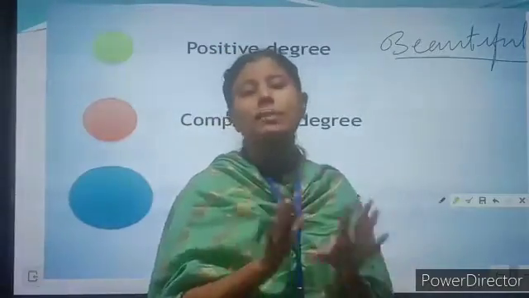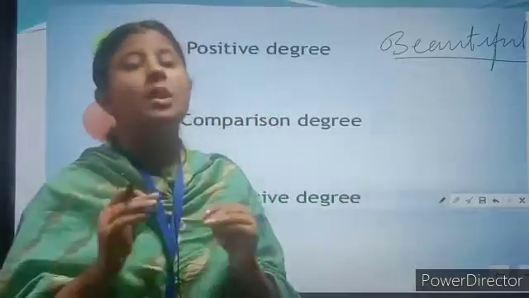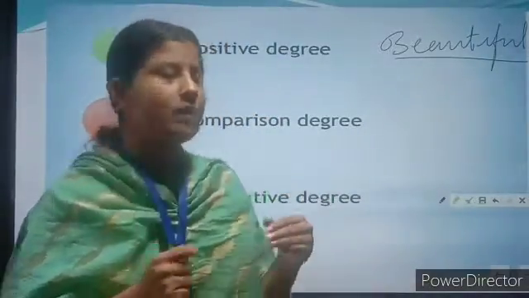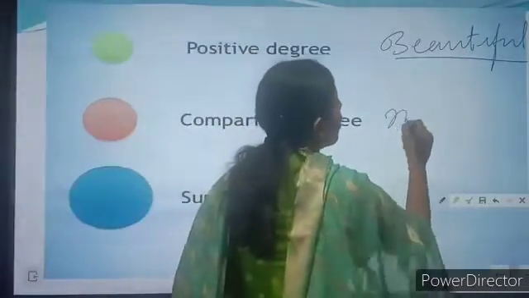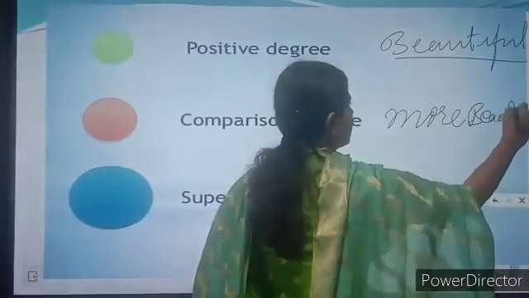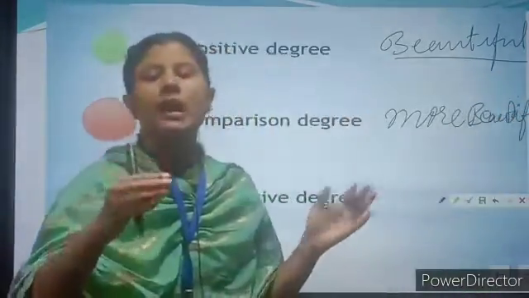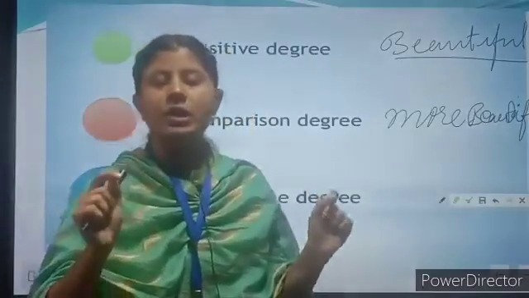She is not being compared with anyone, so beautiful is the positive degree here. Now if I want to compare her with someone else, then I will say she is more beautiful than Reena. Here she is being compared with Reena, right?